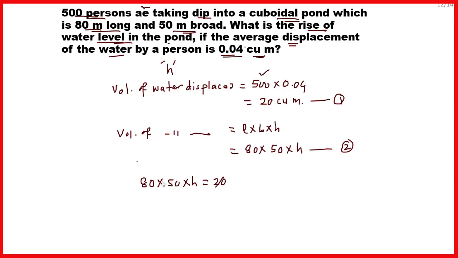And therefore 2 ones are 2, 2 fours are 8, so this will be 50 into 4, 200. So h is equal to 1 upon 200 meter. If you have to find it in centimeter, multiply by 100. So h is equal to 1 upon 200 multiplied by 100. So it will be 1 by 2, and 1 by 2 means 0.5 centimeter. And therefore the rise of water level in the pond will be 0.5 centimeter.